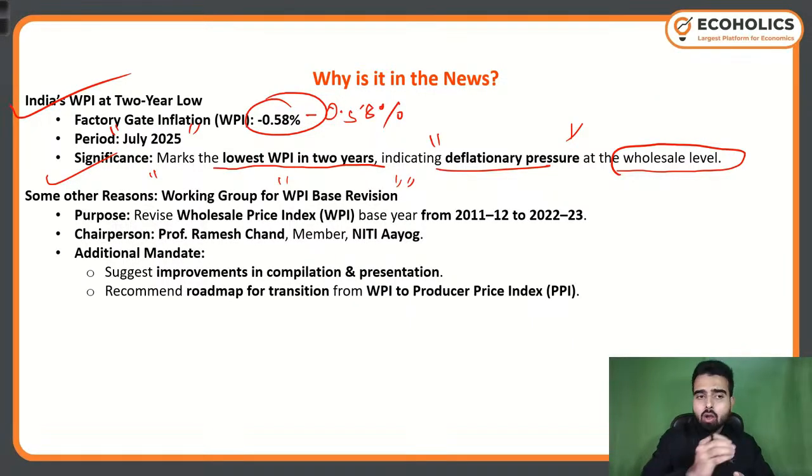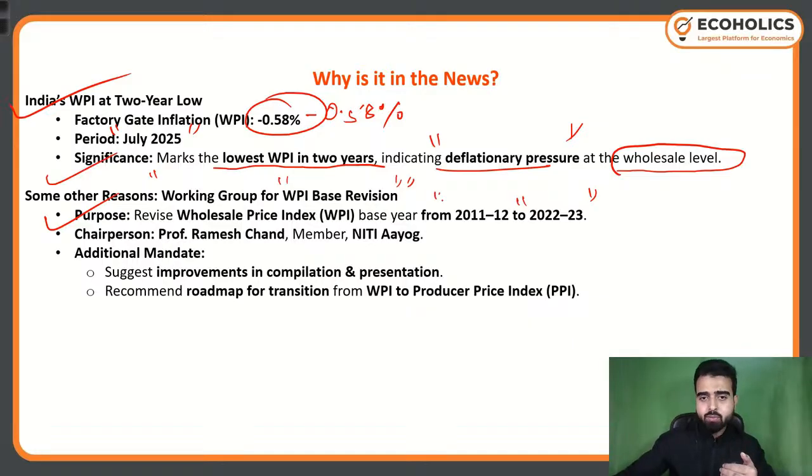You must know the base year of all of these indexes. When any working group is constituted for any base revision, it becomes extremely important for us to know the chairman of that group and the proposed new base year. So this time the proposed new base year was financial year 23.